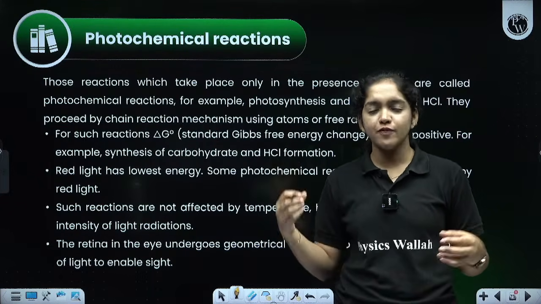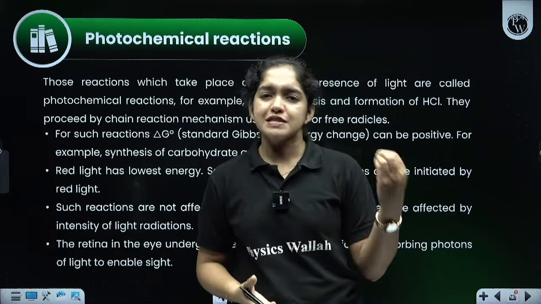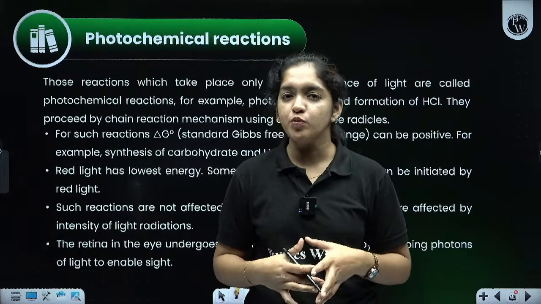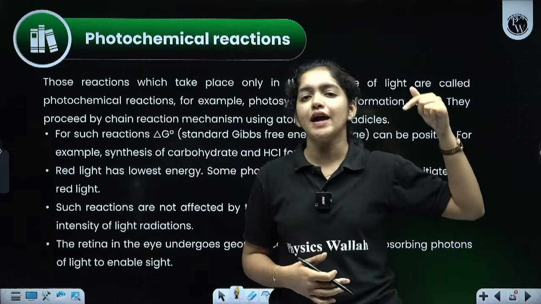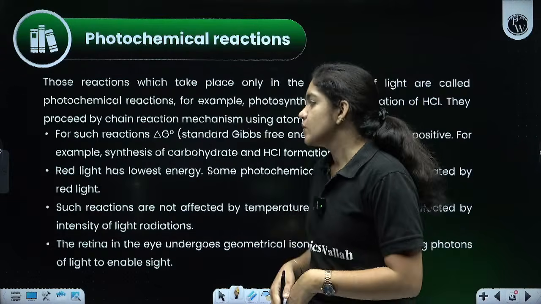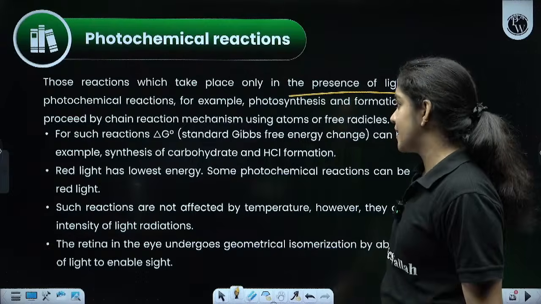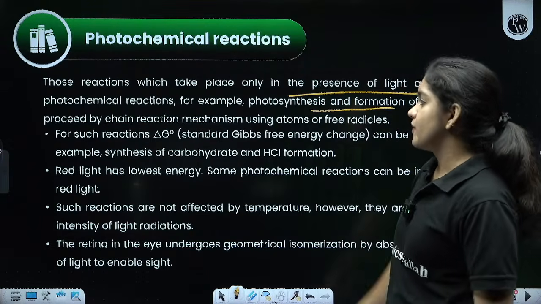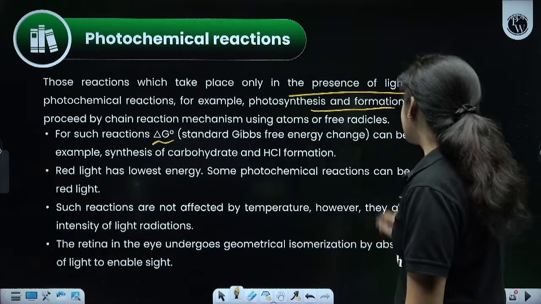For example, what happens when we keep silver chloride, or medicines, in brown bottles? It will absorb the light energy and undergo a decomposition reaction in the presence of light, and that kind of reaction is known as what? Photochemical reactions. In the case of a photochemical reaction, it will take place only in the presence of light, like photosynthesis, formation of HCl. For such reactions, delta G, the standard Gibbs energy, can be positive.